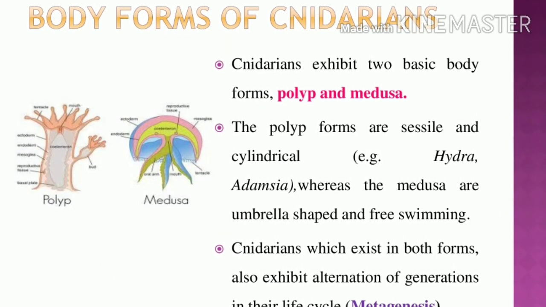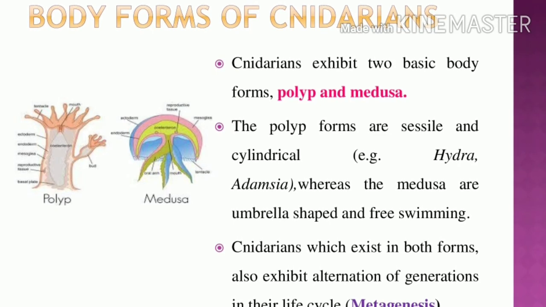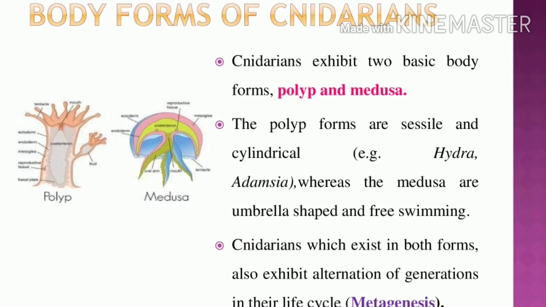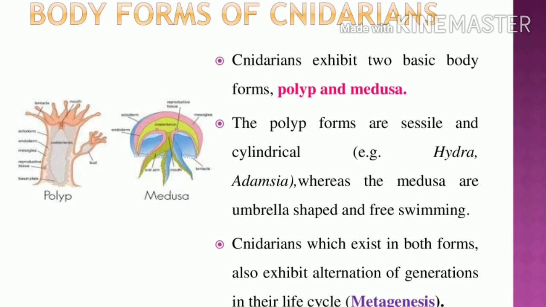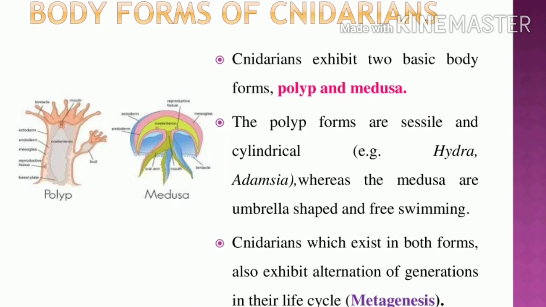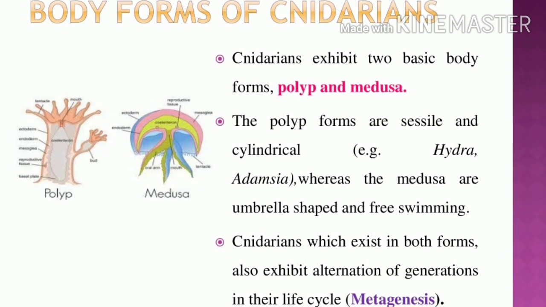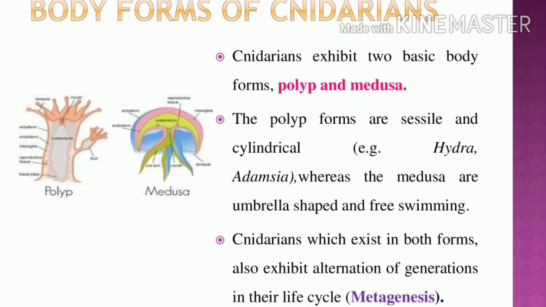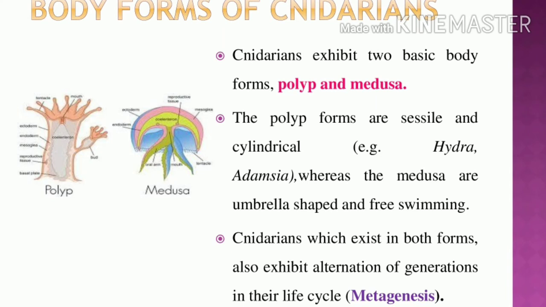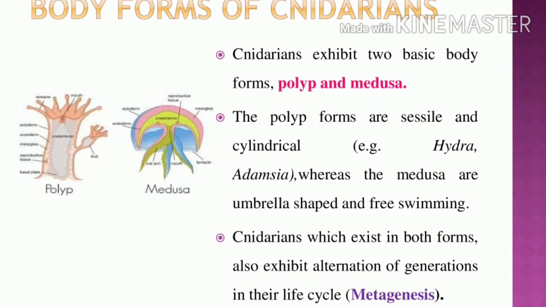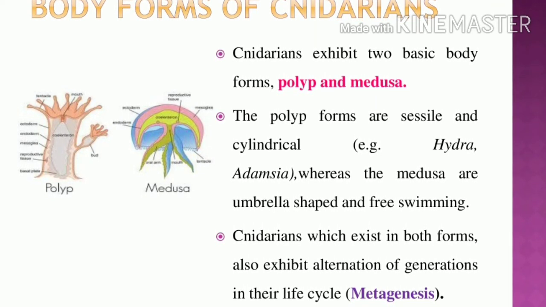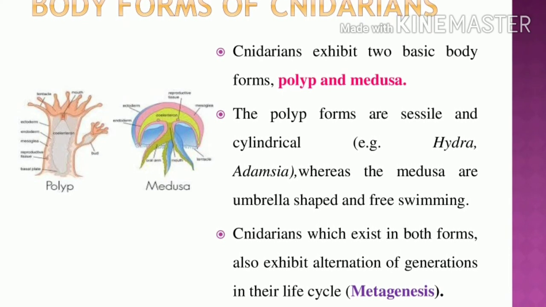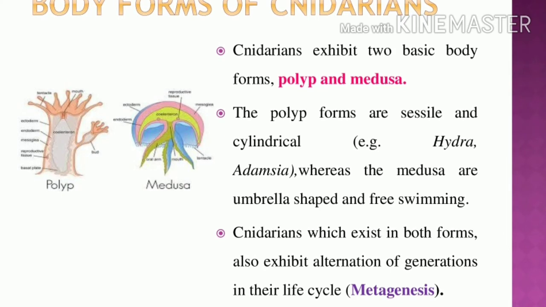So the cnidarian body has two basic forms. One is the polyp, another one is the medusa. So what is a polyp? See the structure. The polyp is sessile and cylindrical in structure. See the diagram. Examples are Hydra and Adamsia. But the medusa looks like an umbrella-shaped structure and is free swimming. Already we know all these live in aquatic conditions.